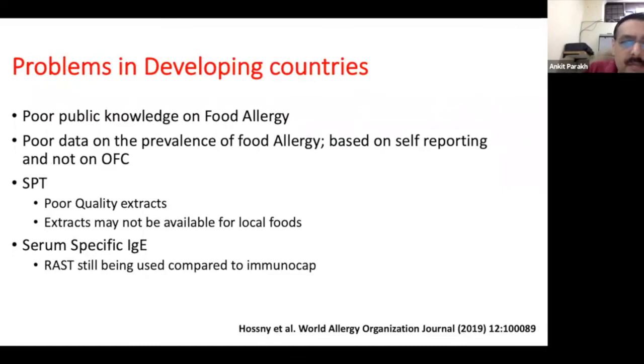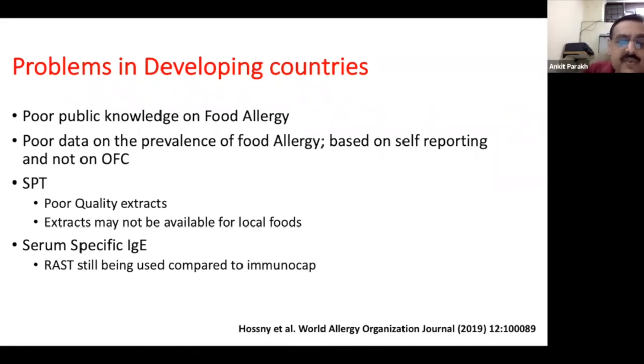Now, there are a lot of problems in developing countries as far as food allergies are concerned. There's poor public knowledge on food allergies. There's poor data on prevalence of food allergies. So I have not presented any prevalence data. Why? Because we do not have a lot of studies from the Indian setup, especially from the northern part of India. And it is mainly based on self-reporting and not properly allergy diagnosis or OFCs which are done.